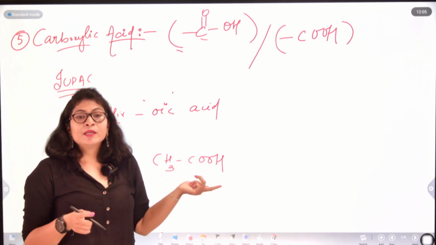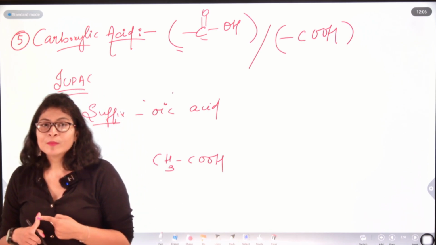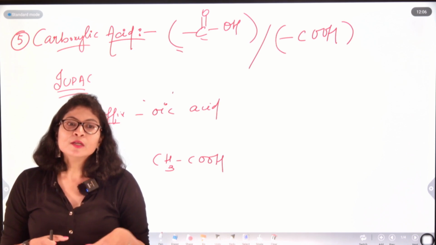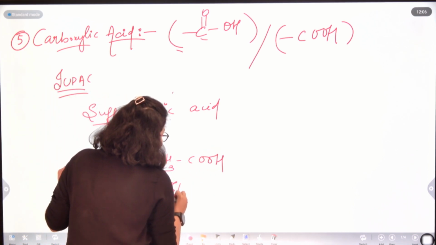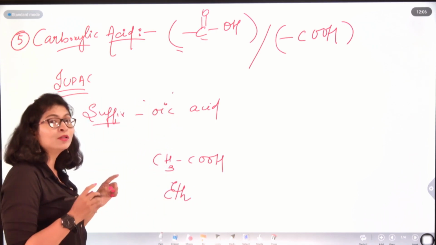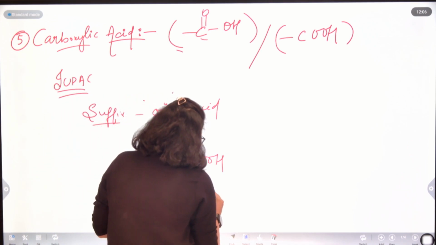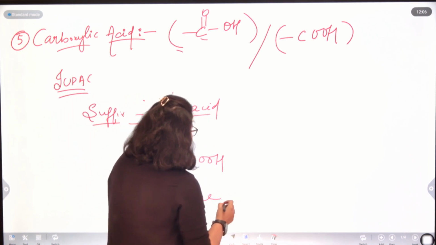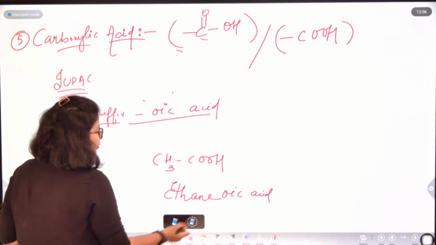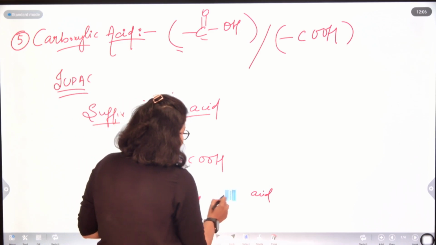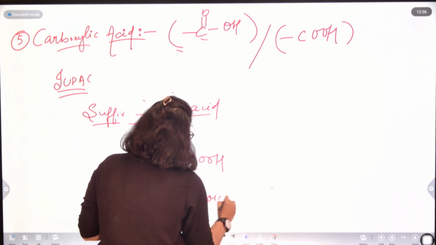What I have said is, if the functional group contains the carbon atom, then we have to include that carbon atom also in the naming of our parent chain. So here there are 2 carbon atoms present. The word root that follows will be eth, and all the carbon atoms are singly bonded to each other. Therefore, the name should be ethane, with a suffix of OIC, acid. But again, E and O together are not possible, so it will be ethanoic acid.